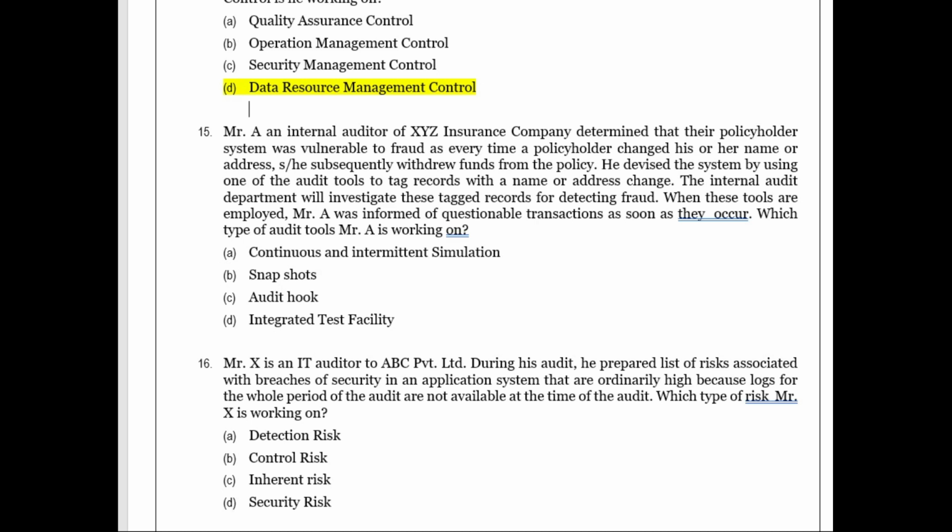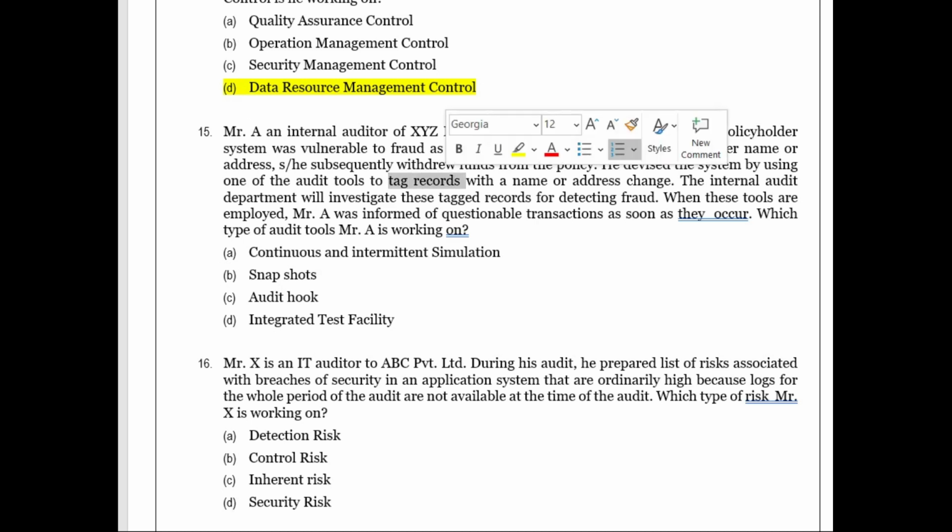He devised a system by using one of the audit tools to tag records. So we see the first hint for you, it is the tagging the records. Tag records with the name or address change. The internal audit department will investigate these tagged records for detecting fraud. When these tools are employed, Mr. A was informed of the questionable transactions as soon as they occur. Which type of audit tools is Mr.